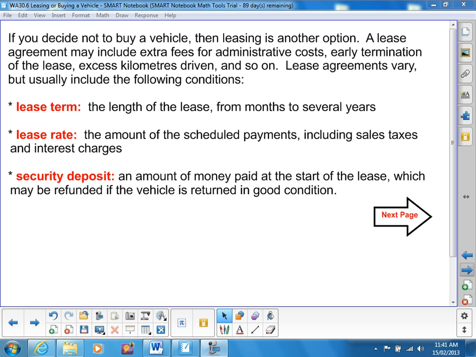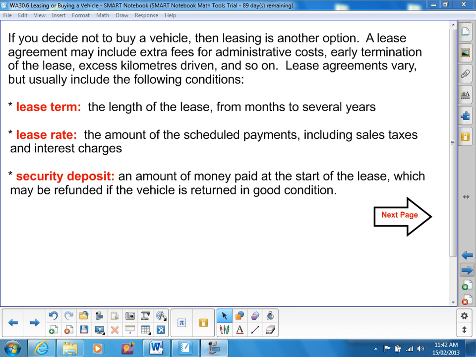Lease rate, the amount of scheduled payments including sales tax and interest charges. So they include the total cost of your vehicle, they include the sales tax, they put on the interest charges, and then they divide it up and make a monthly payment schedule.